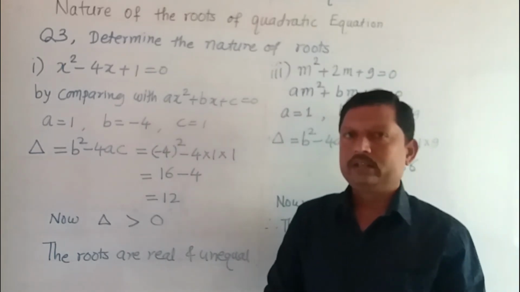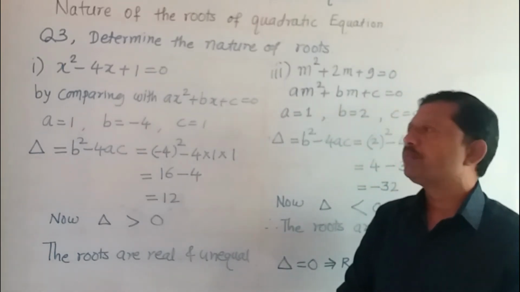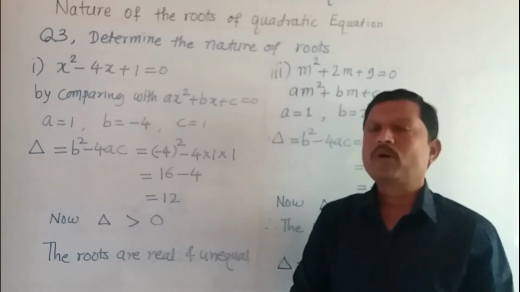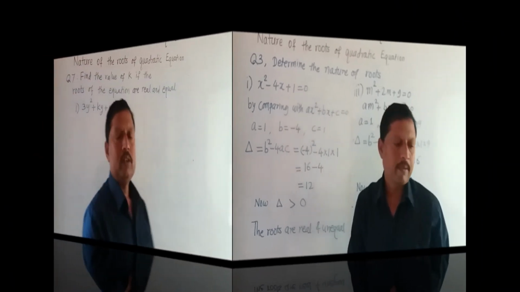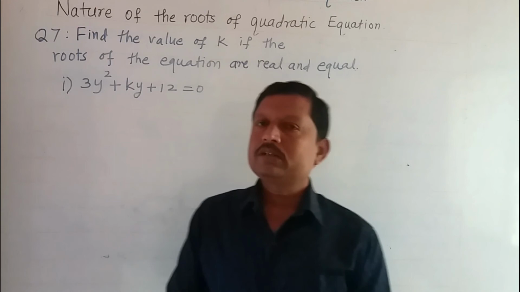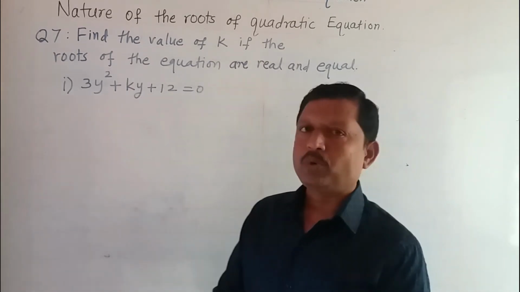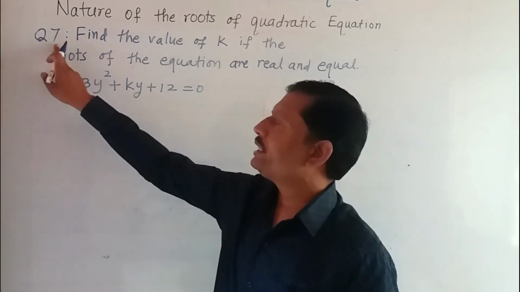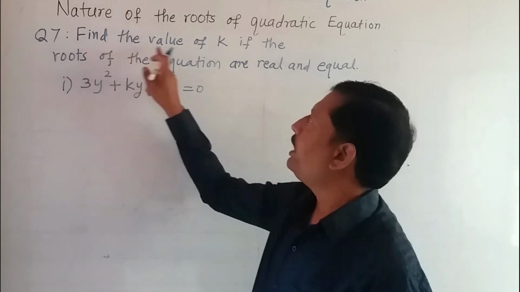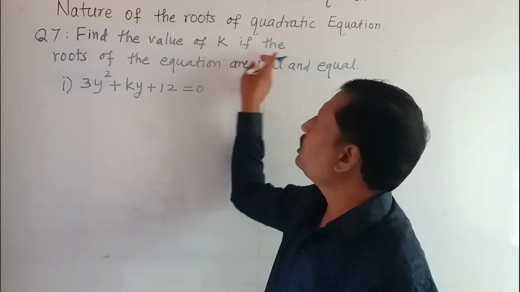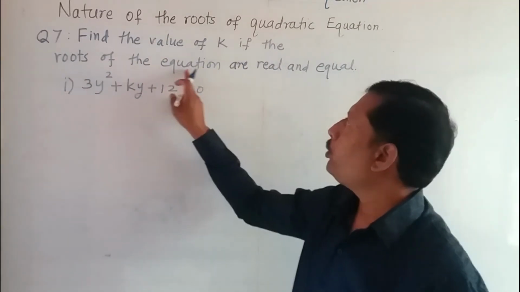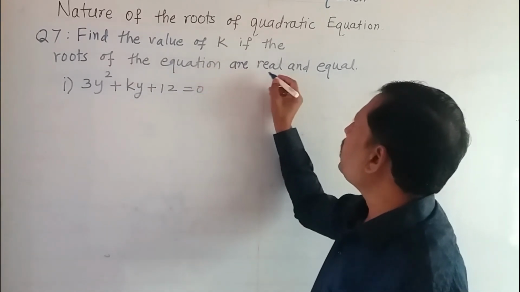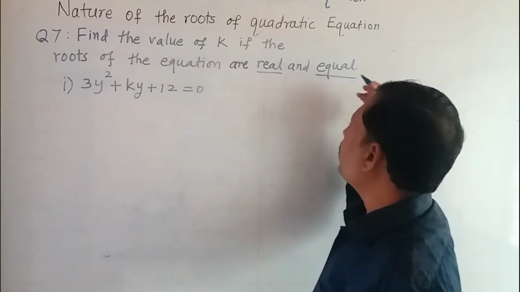Real and unequal, or not real. In this way we solved the question number 2 and question number 3 from the problem set 2.4. The next question is from practice set 2.5, question number 7, example number 7. Find the value of k if the roots of the equations are real and unequal.